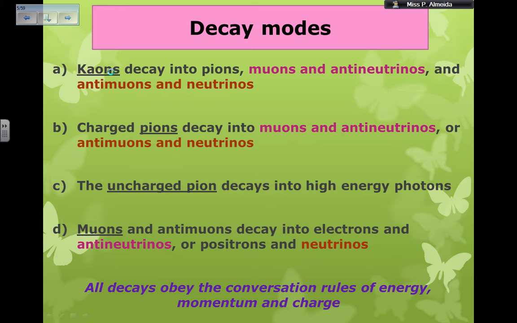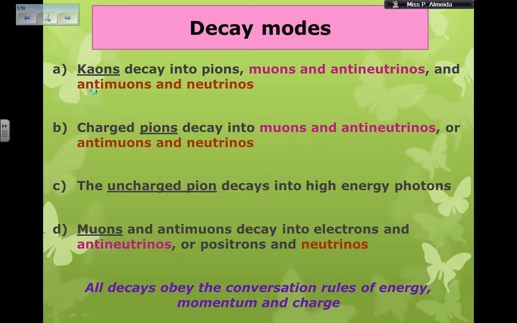The kaon is the heaviest one of all the ones that we saw, heavier than the pion and the muons. So the kaon can decay into pions, it can decay into muons and antineutrinos, and into antimuons and neutrinos. And the pions, if they decay into a muon, must also decay into an antineutrino.